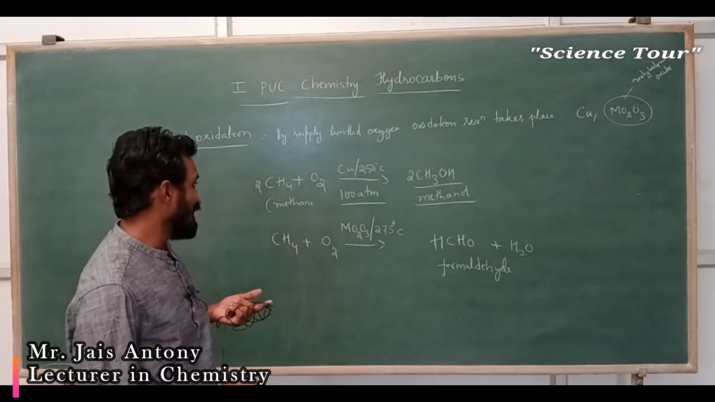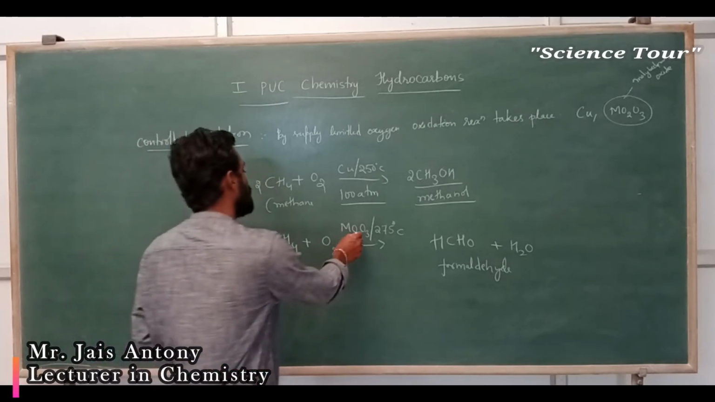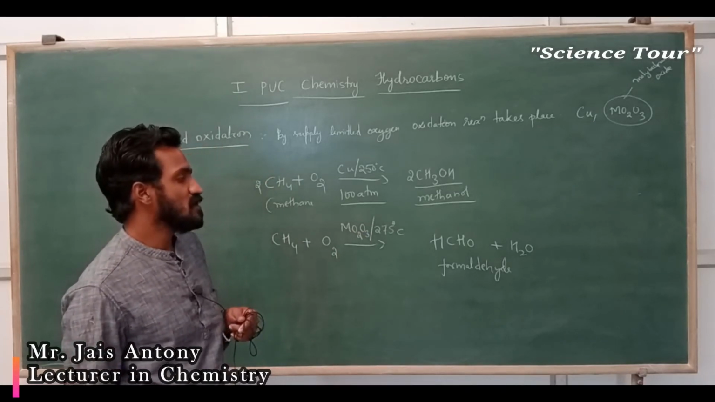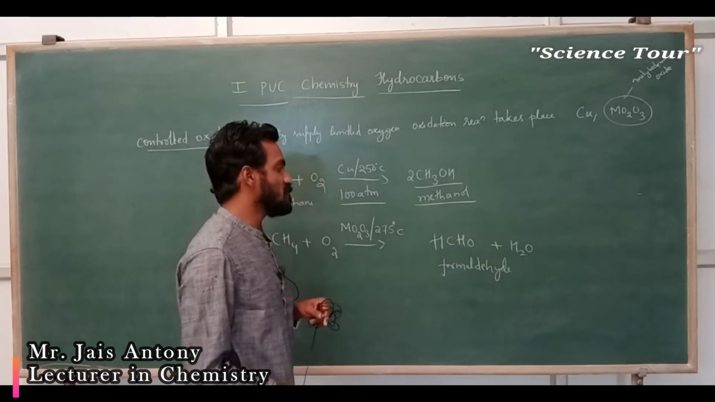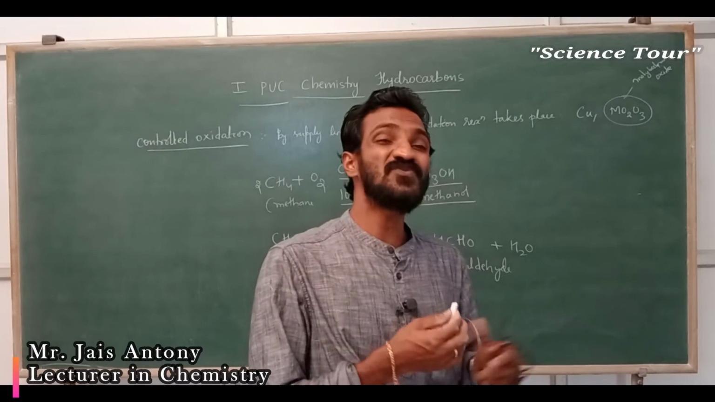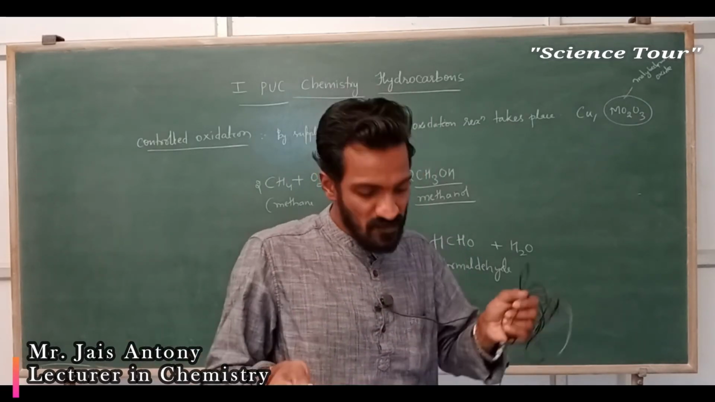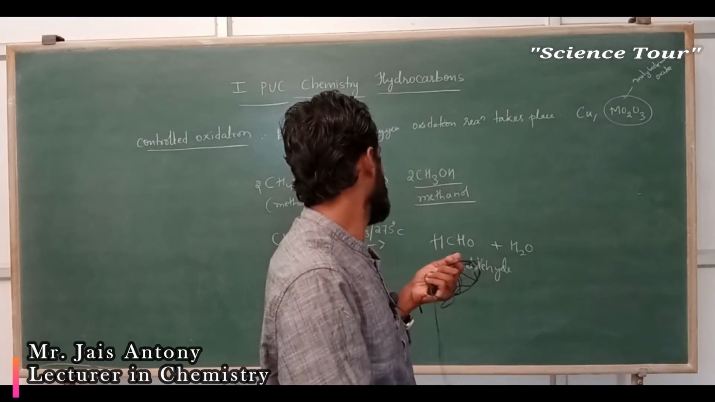In the second reaction, methane reacts with oxygen, but the catalyst is different. Molybdenum oxide, you are getting a different product. That means here the reagent is used up. They are getting a different product, formaldehyde. A different catalyst has the ability to give different products. That is very important, my dear students. Don't expect the same product for all the reactions. Okay.